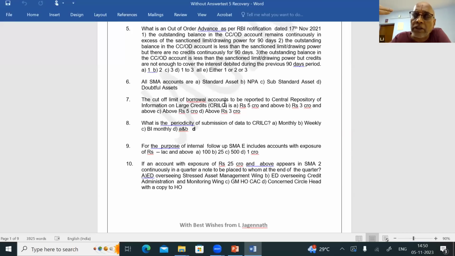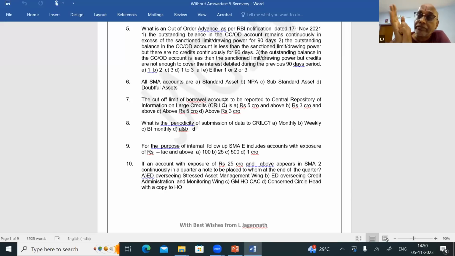If the exposure to a party is 5 crores and above, all banks have to report their exposure, whether it is a standard asset, SMA 0, SMA 1 or SMA 2, or NPA. What is the periodicity? Monthly, on the last day.